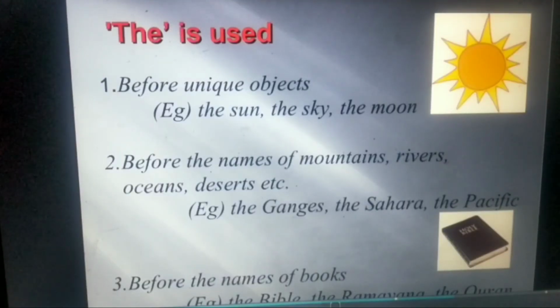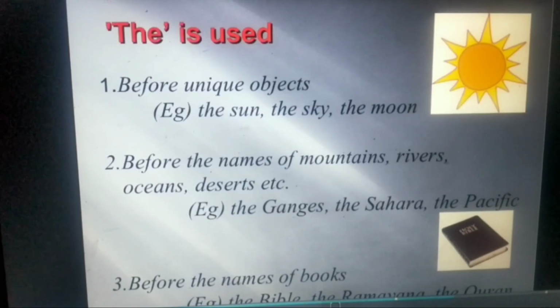Article the, that is the definite article, is used before unique objects. That means unique, the sun, the sky, the moon.